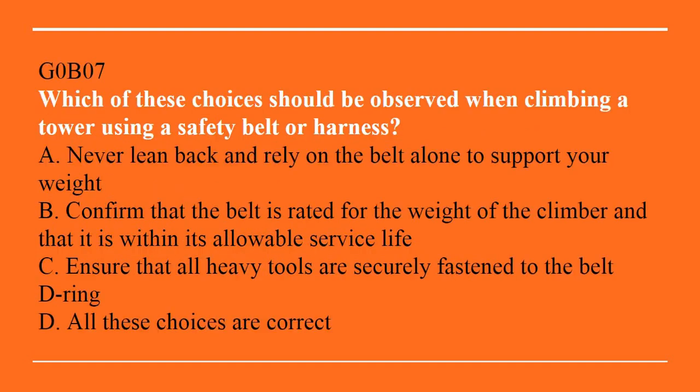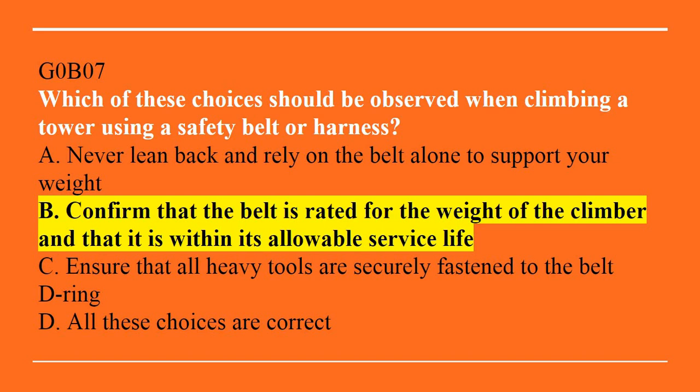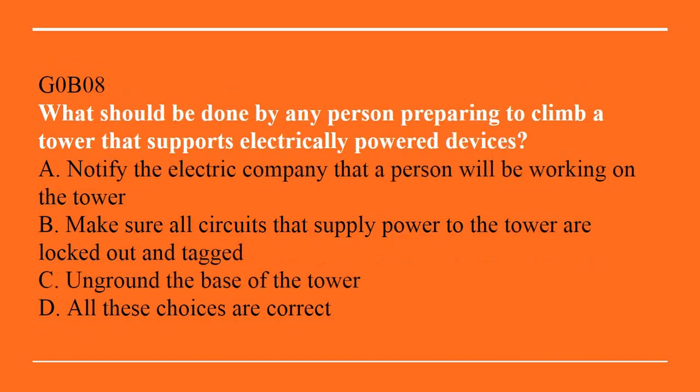G0B07. Which of these choices should be observed when climbing a tower using a safety belt or harness? A. Never lean back or rely on the belt alone to support your weight. B. Confirm that the belt is rated for the weight of the climber and that it is within its allowable service life. C. Ensure that all heavy tools are securely fastened to the belt D-ring. Or D. All of these choices are correct. Correct answer is B. Confirm that the belt is rated for the weight of the climber and that it is within its allowable service life.